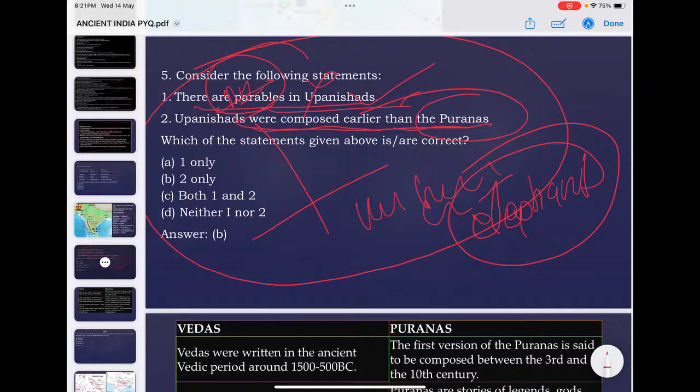Vedic literature, the early Vedic Shruti literature, its classification goes like this: Samhitas are there, Brahmanas are there, Aranyakas are there, and Upanishads.